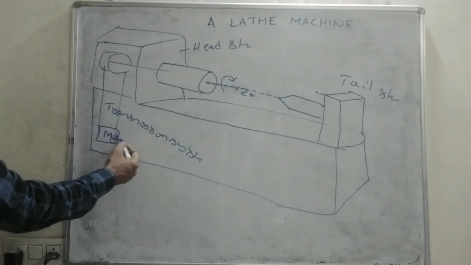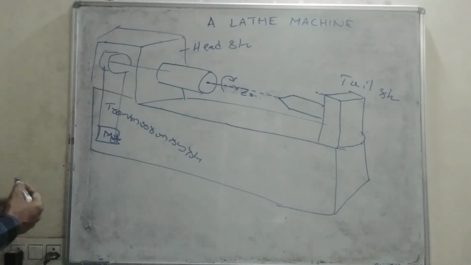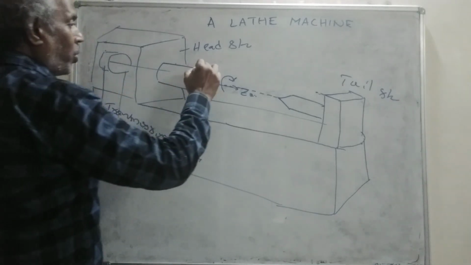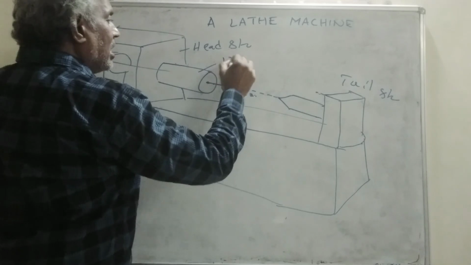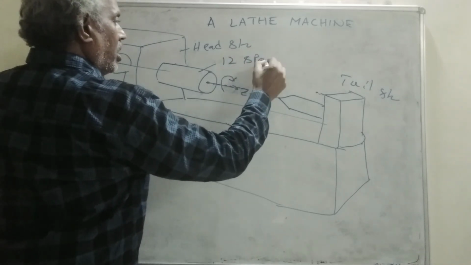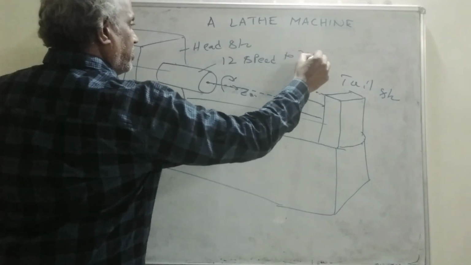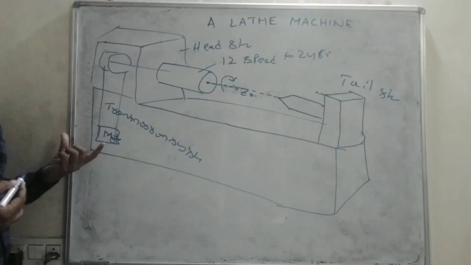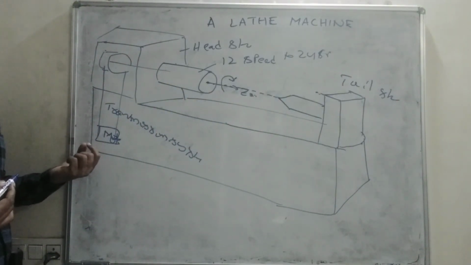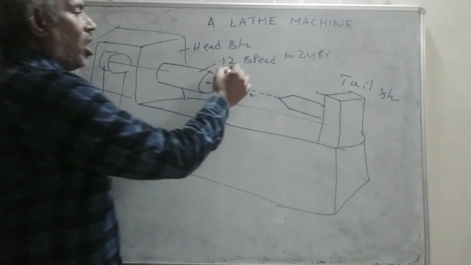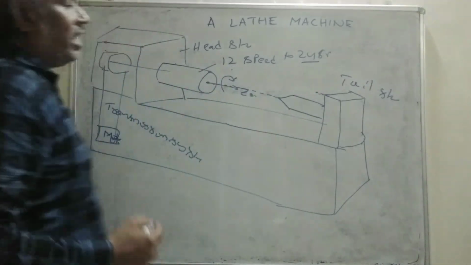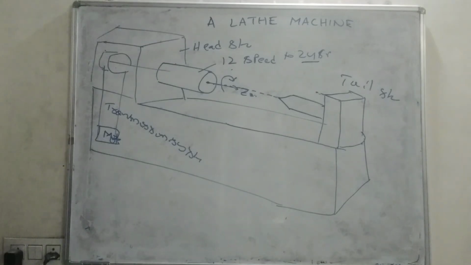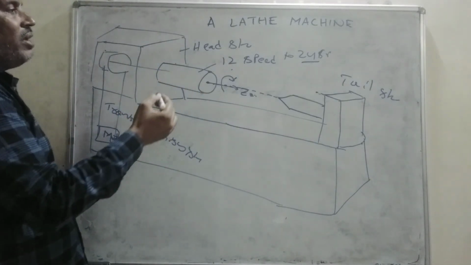This motor will be started, and the rotation is given by the transmission system. It must be rotating in 12 speeds to 24 speeds. That means this transmission system will have a provision to change the speeds in 12 up to 24 steps. Depending upon the requirement of the rotary motion of the workpiece, the speeds can be adjusted.